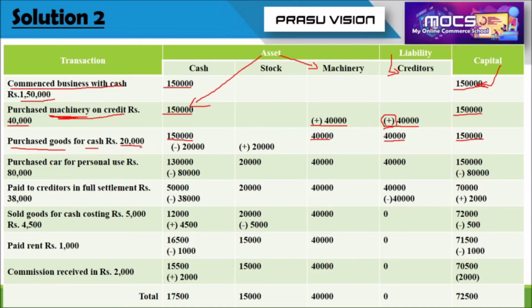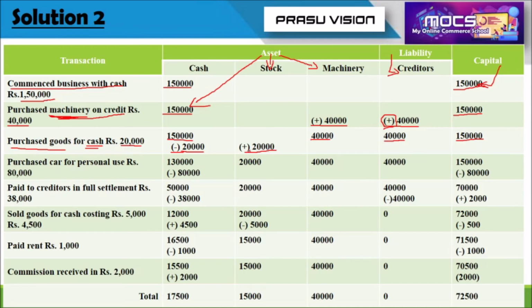So we can open another account on the asset side, that is the stock account. Why? Because the number of goods is increasing in the organization, but cash is decreasing. Cash is decreasing because by paying cash of rupees 20,000 they are purchasing the goods, so it will be deducted. Stock, the number of products or goods increases, so plus 20,000.